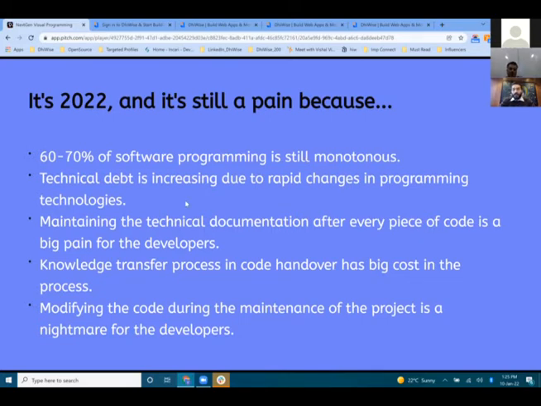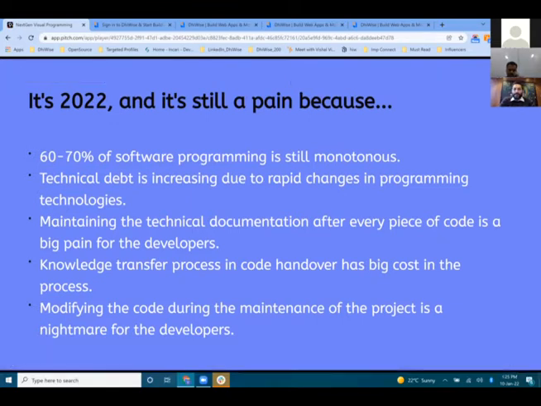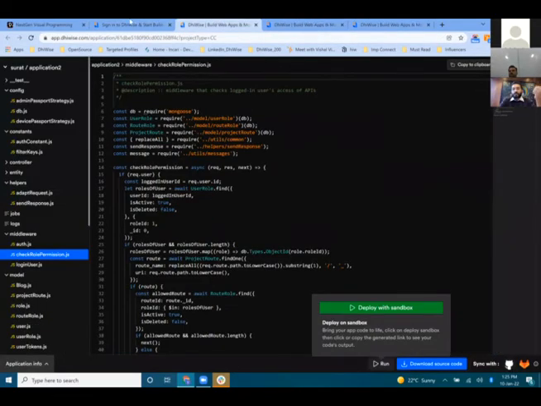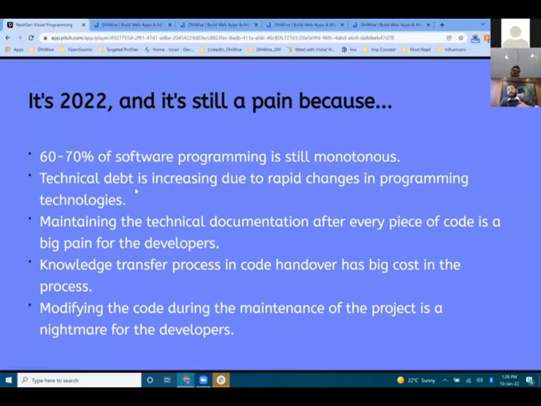Second is the technical debt. So the way we create the structure of the entire DhiWise. Let's say we are taking only metadata. So this is your metadata. Right now we are working on Node.js version 1, and after 1 year, it's Node.js version 2. So we are just going to set up our backend, and on one click of build the application, you will get the latest code structure, latest architecture and everything. So you don't need to modify any of the code. The way we are working is we are just taking the metadata from you, and by just doing 1 or 2 days of work, you can upgrade your entire version on the new technology stack.